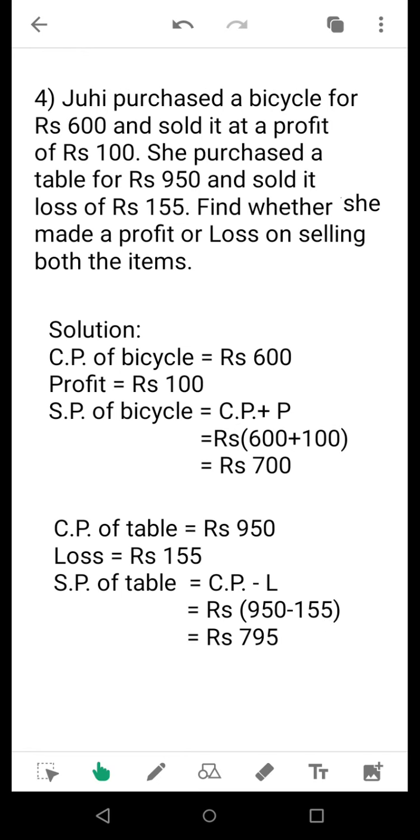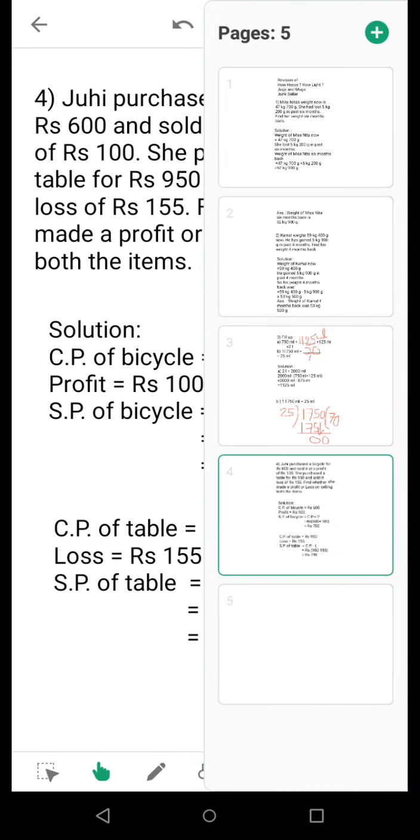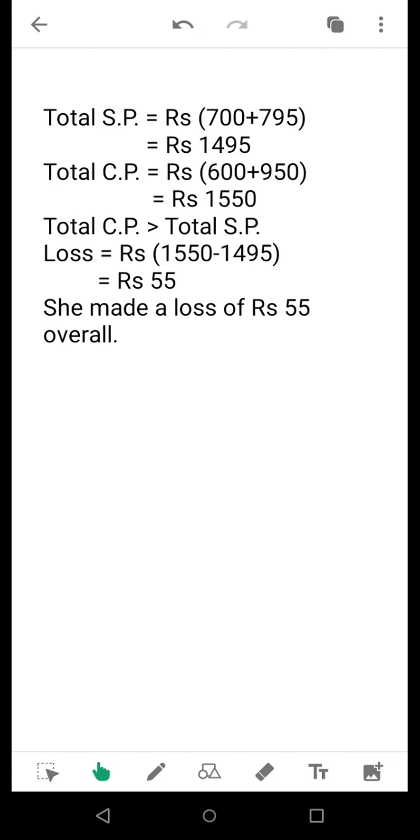795. Now for finding the final quantity, you bring out or you add up total CP and total SP. Now total SP is 700 plus 795, which gives you 1495, and total CP is 600 plus 950, which gives you 1550.